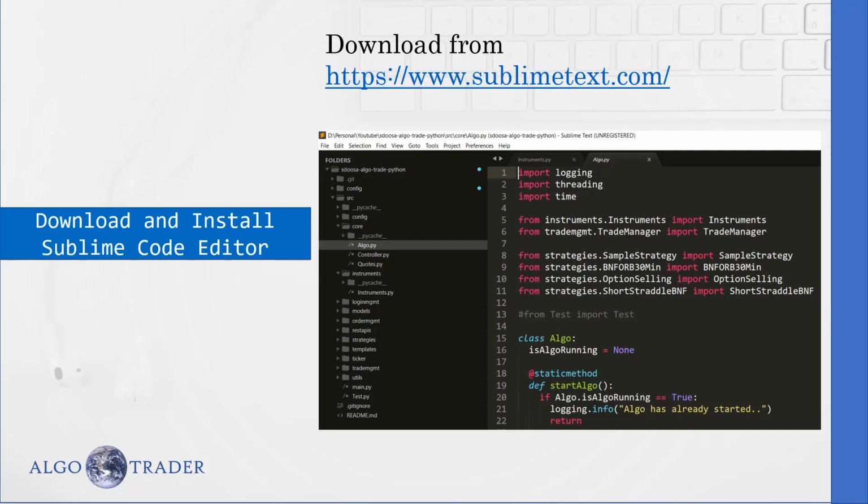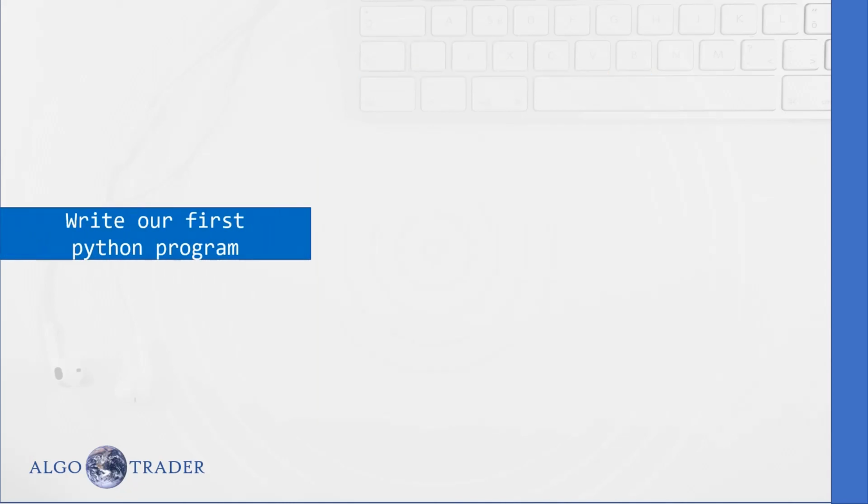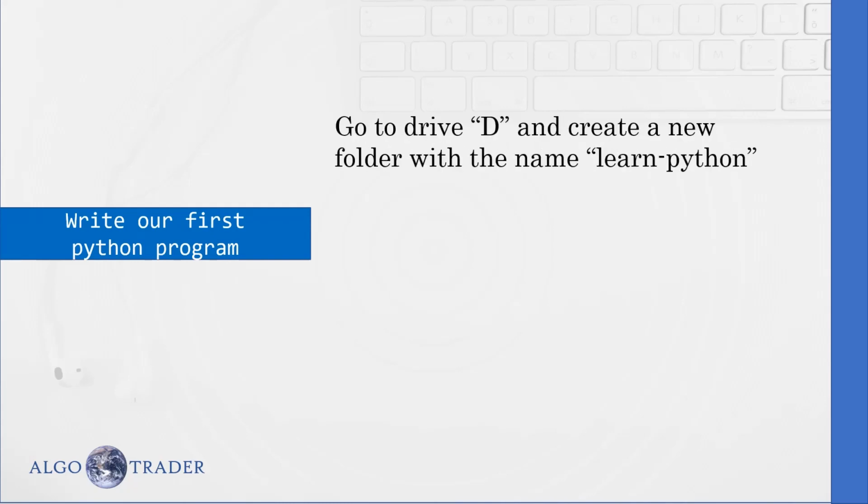So we installed Python and Sublime. Next, we need to write our first Python program. For that, first we'll go to some drive, let's say D. You can choose your own drive, E, F, C, whatever you want, but don't create in C drive preferably, because C drive has operating system related folders and installation related things, so better not to touch it.